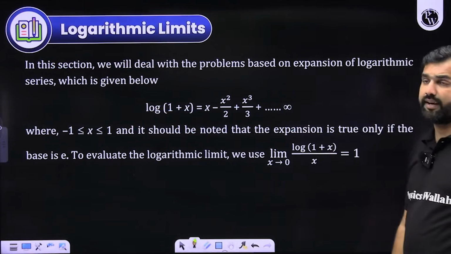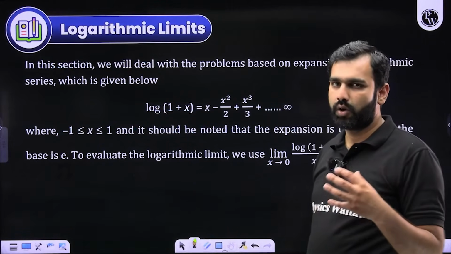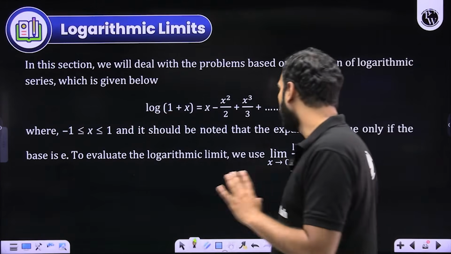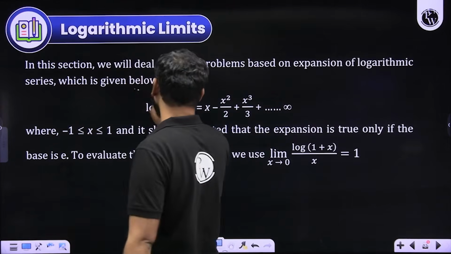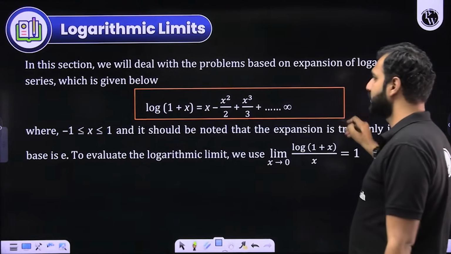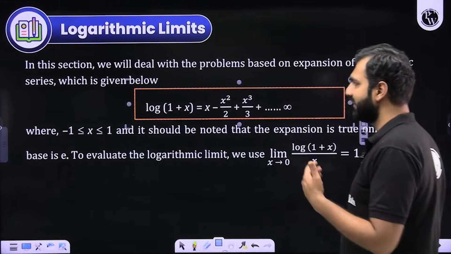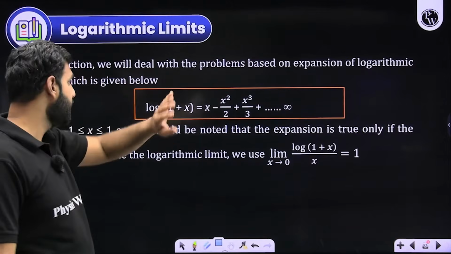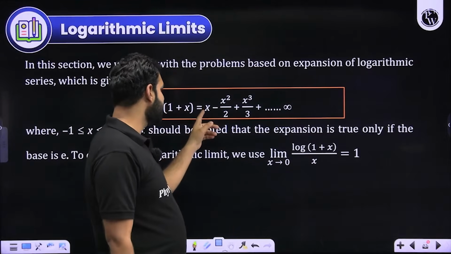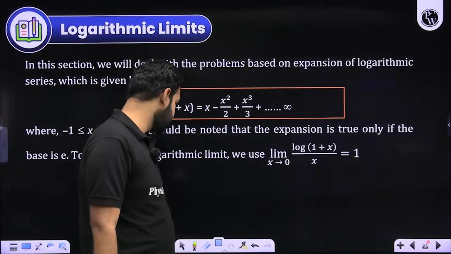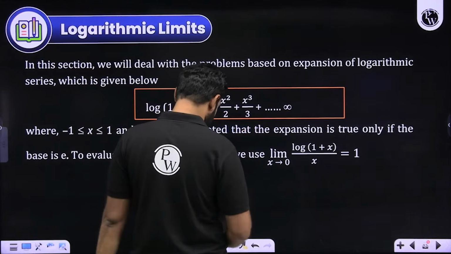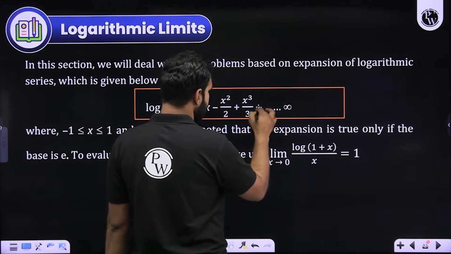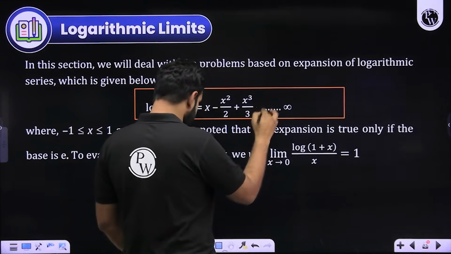Now we'll understand how to expand questions based on logarithmic series. My only concern is that you should remember this. If you remember this, the job is done. Log 1 plus x has its own expansion, the Taylor series, as we have already discussed previously. Alternatively, plus minus sign. So x minus x square by 2 plus x cube by 3. Then you have a minus sign here. It should be a minus sign over here.